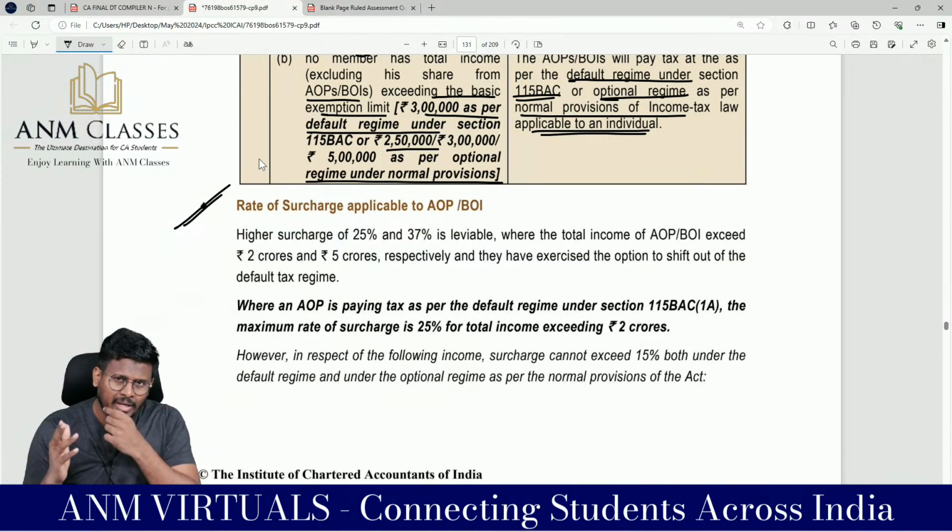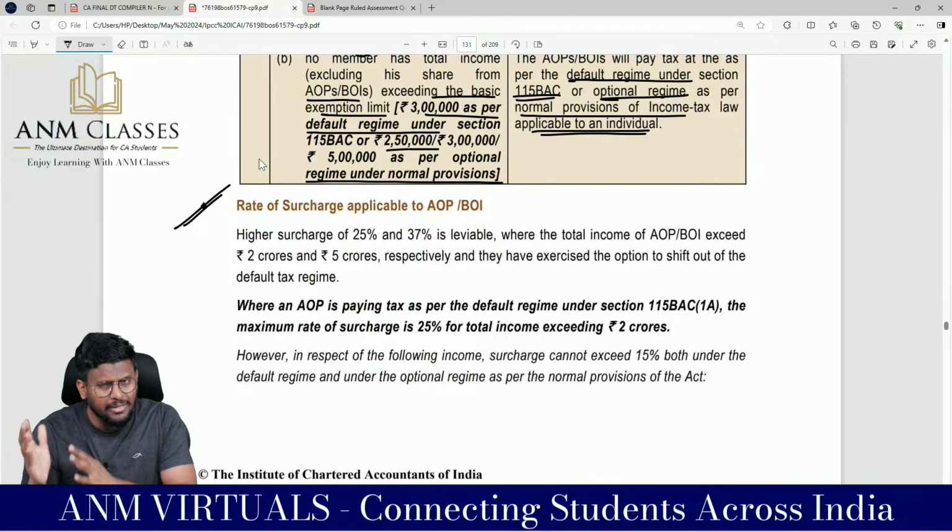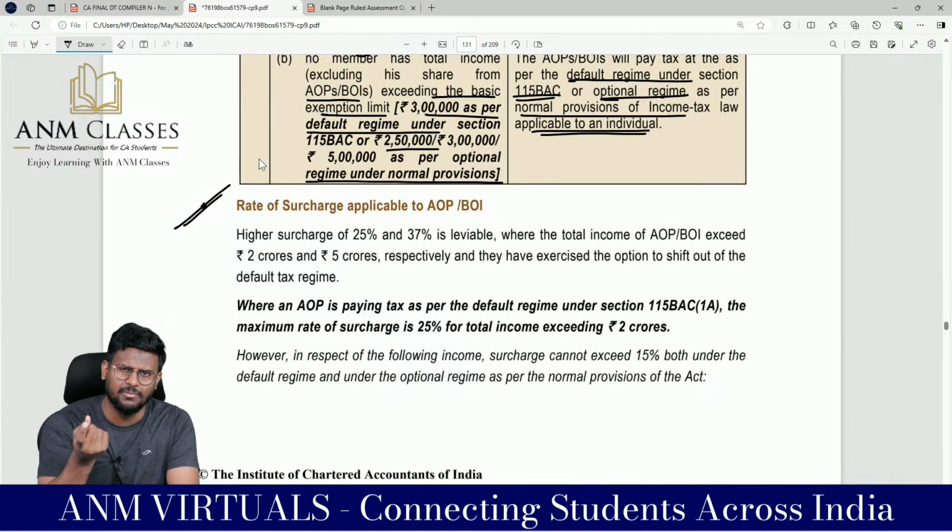You have to classify into 2 categories. Sir, whether any member's income exceeds the basic exemption limit, or none of the members' income exceeds the basic exemption limit. If any of the members' income exceeds the basic exemption limit, my dear lovable students, then it will be taxable at MMR because the AOP is a big AOP. And if any member in that category is taxable at a higher rate, that portion will be taxable at a higher rate and the remaining portion will be taxable at MMR.